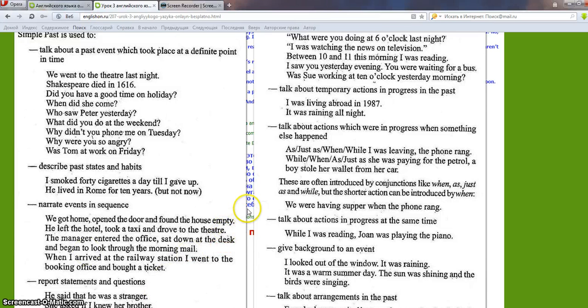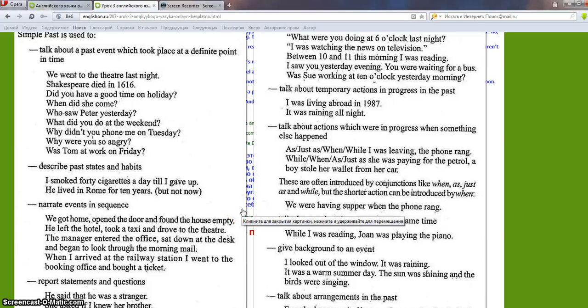The next, when we talk about action which were in progress when something else happened. Usually we use with as, just as, when, while. This is a typical marker of past simple. While I was leaving, the phone rang. When she was paying for the petrol, a boy stole her wallet from her car.